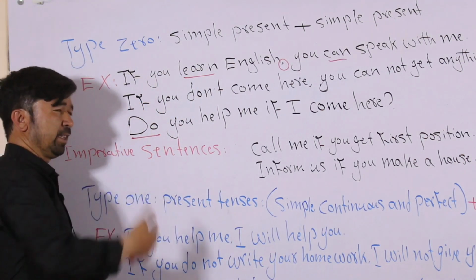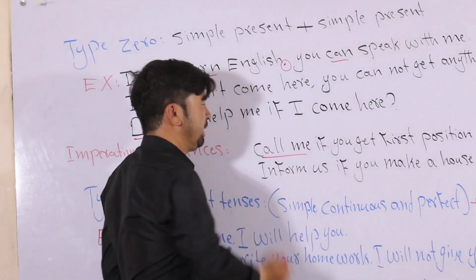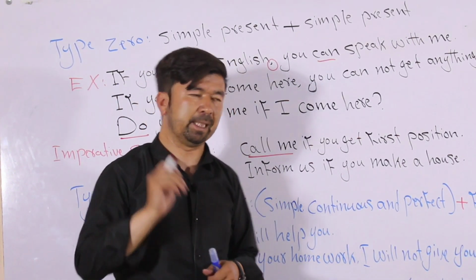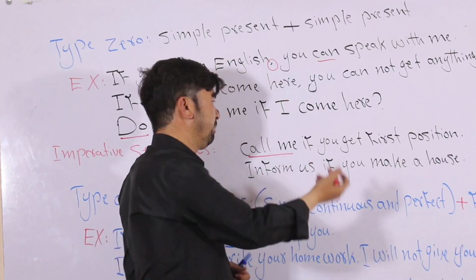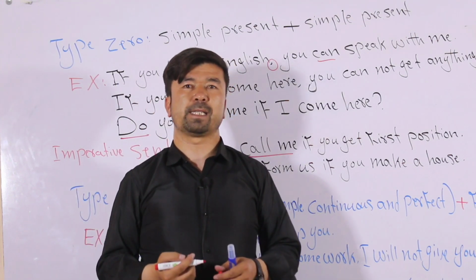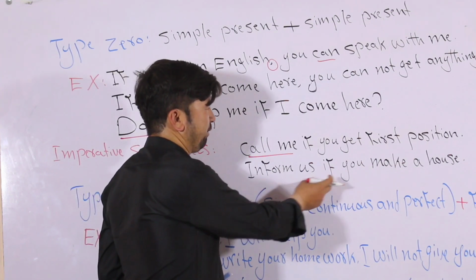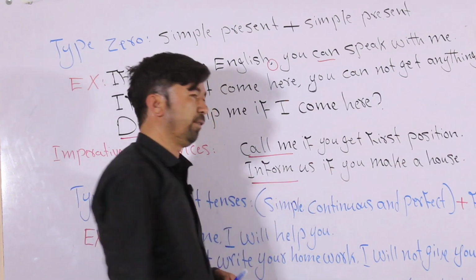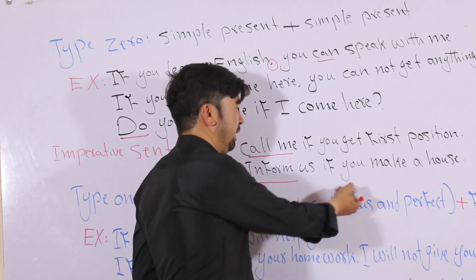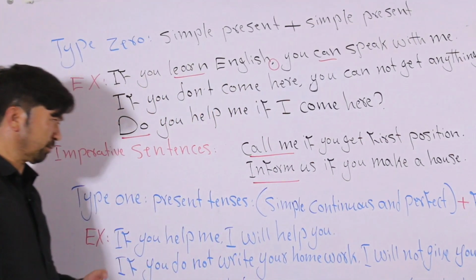Okay, what about imperative sentences in type 0? Here, call me. Call me is an imperative sentence. You will force somebody else, or you will tell somebody else. Call me. با من زنگ بزن. If you get first position, اگر تو اول نمره شدی با من زنگ بزن. It is also type 0 simple present tense. Inform us if you make a house. Inform به معنی خبر کن ما را. اگر تو خانه ساختی. Inform us if you make a house. It is also type 0 with imperative sentences.